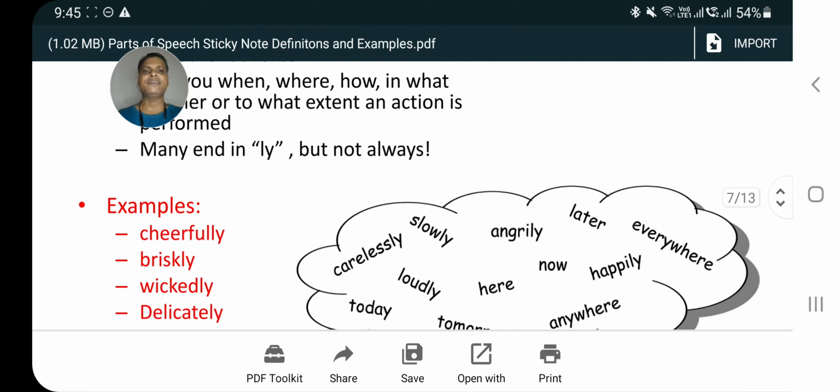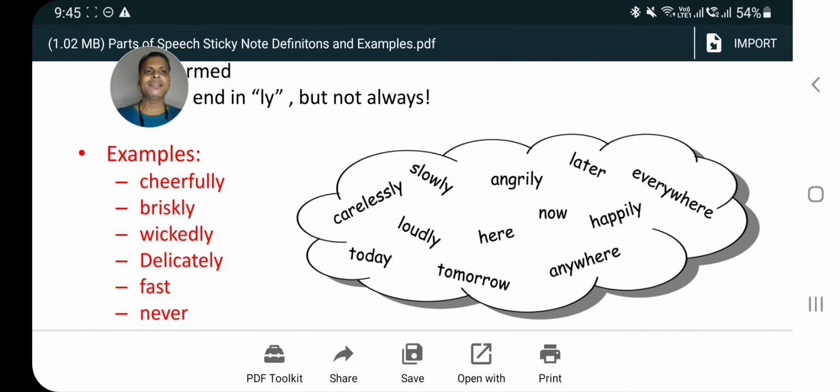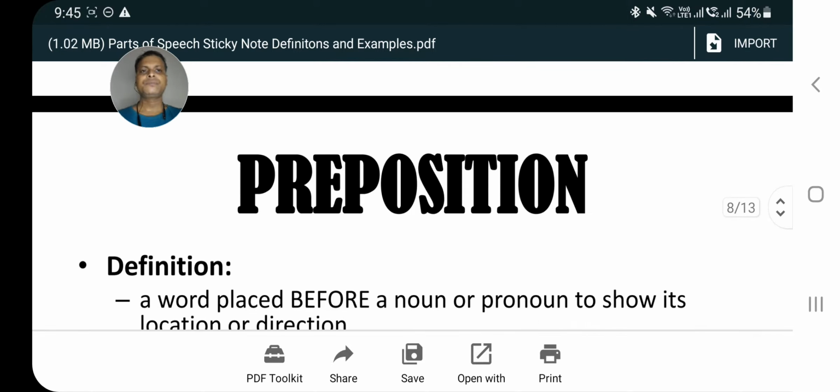Like examples we have here: cheerfully, briskly, wickedly, delicately, fast. In fast, we can see here that there is no ly, still it is an adverb. Many more examples are there: carelessly, slowly, loudly, today, angrily, here, tomorrow, now, later, everywhere, happily, anywhere. So all these refer to adverb.